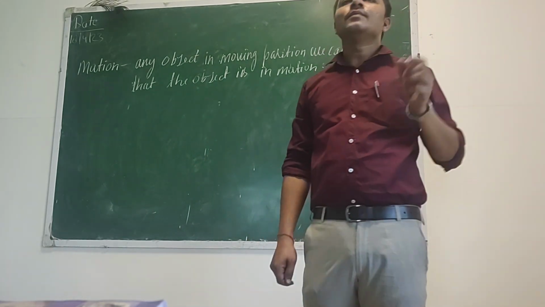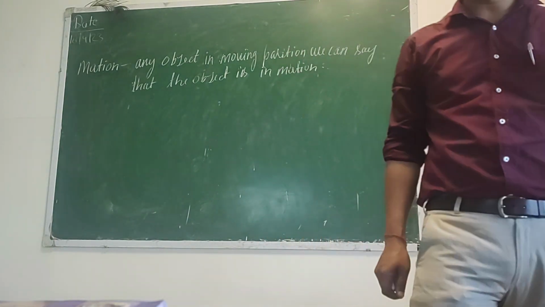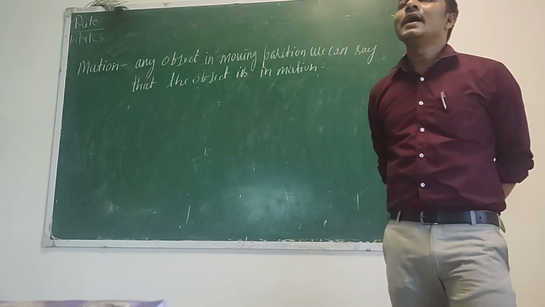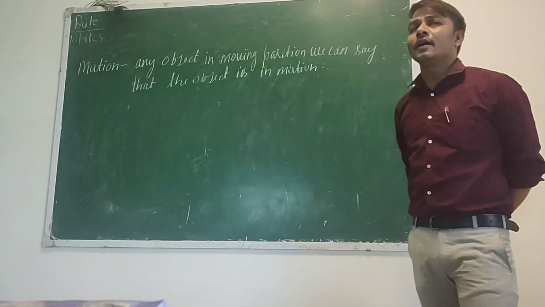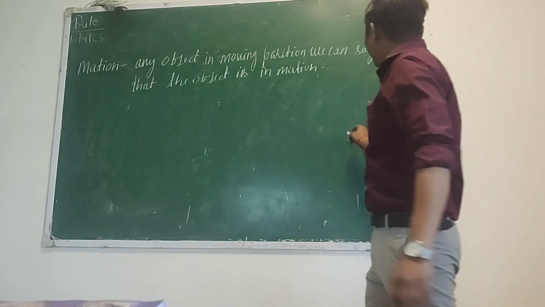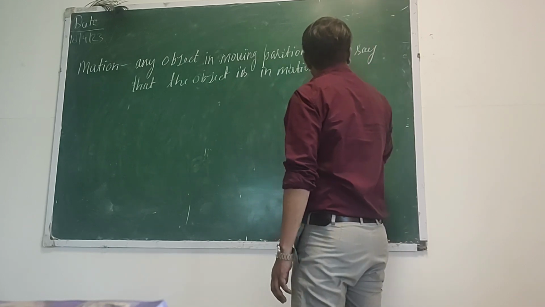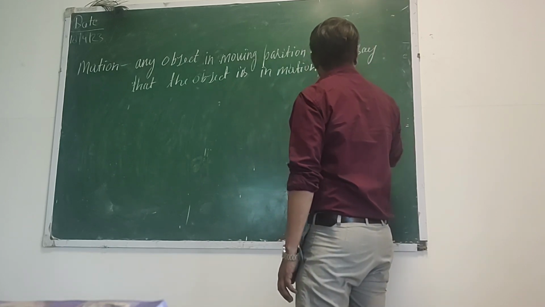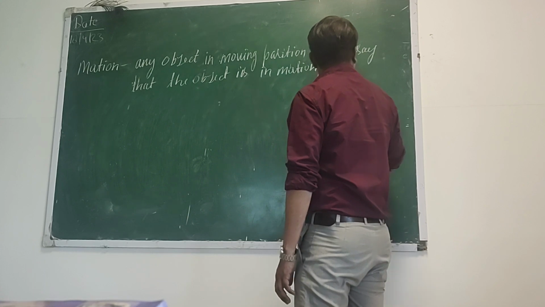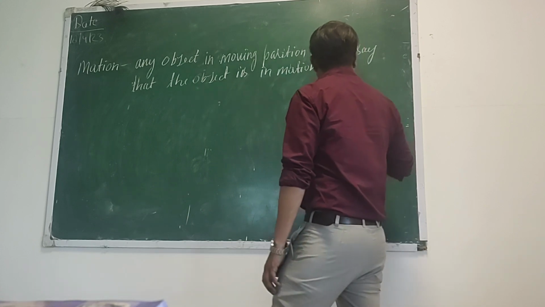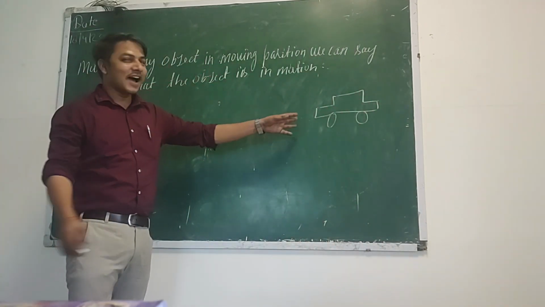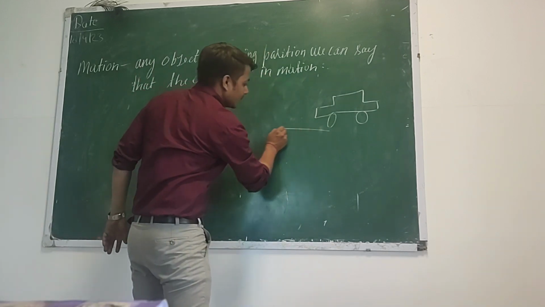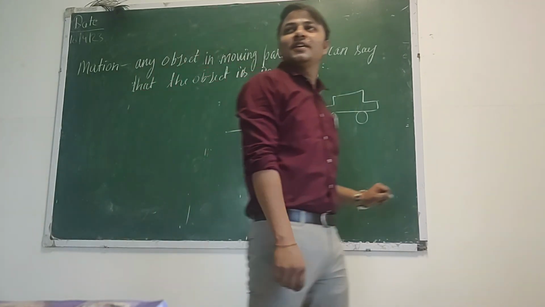The birds are flying, these are motion. The car is running, it is in motion. There are different kinds of motion. We have the rectilinear motion. If the car is moving in this direction, what kind of motion is it?